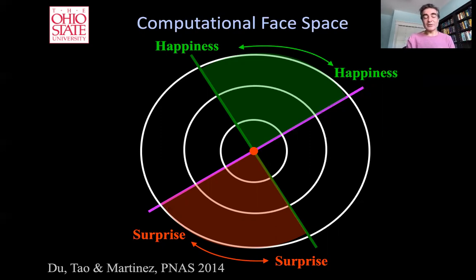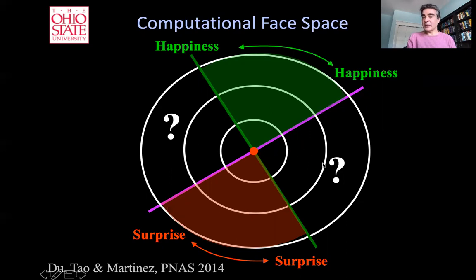But a few years ago, around 2014, we were wondering what happens with these quadrants of the phase space that we don't know what they correspond to. So like this one's empty areas here. If this quadrant corresponds to happiness and this one corresponds to surprise, what do these two represent?